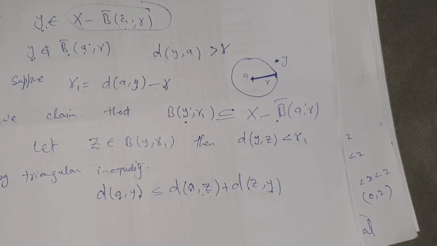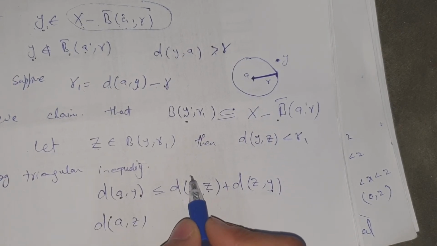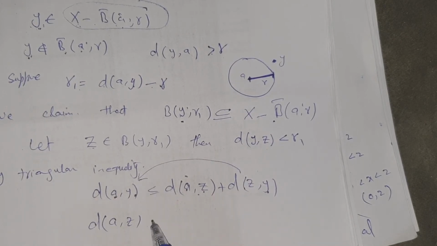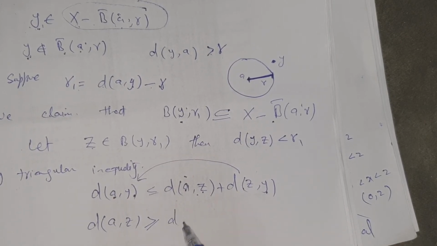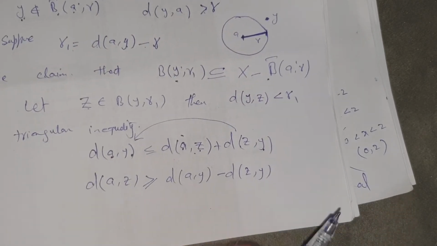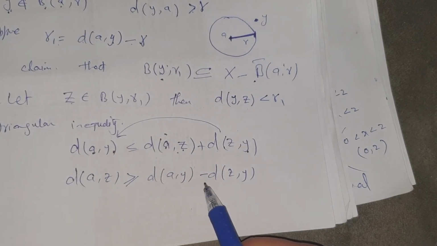Now d of a, z is greater than or equal to d of a, y minus d of z, y. We just shift this distance to the other side and make it negative.